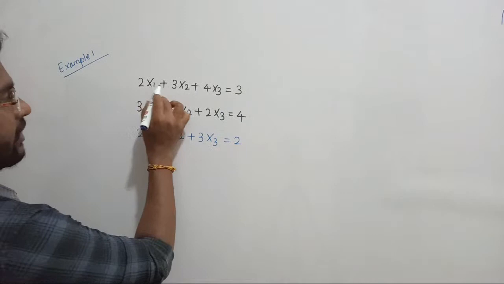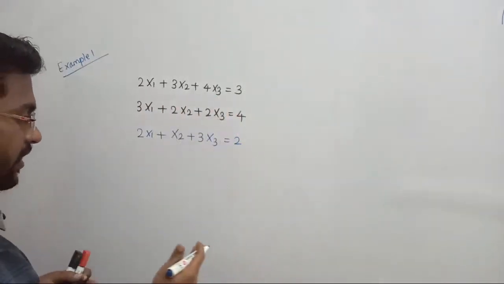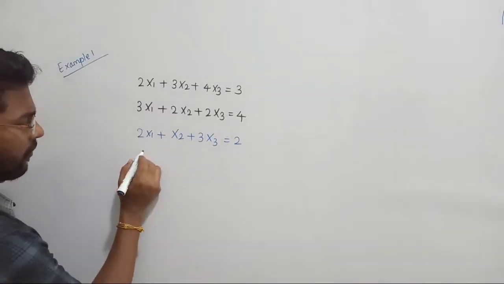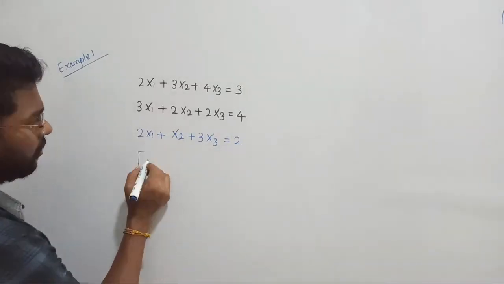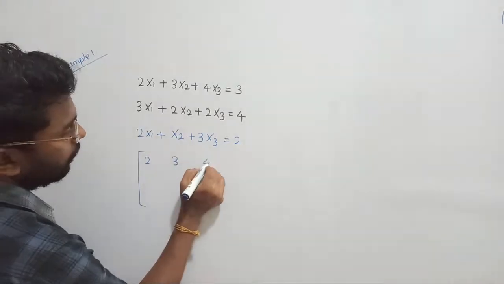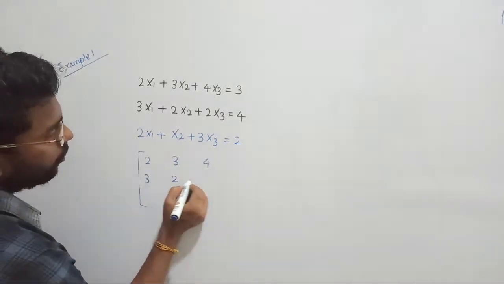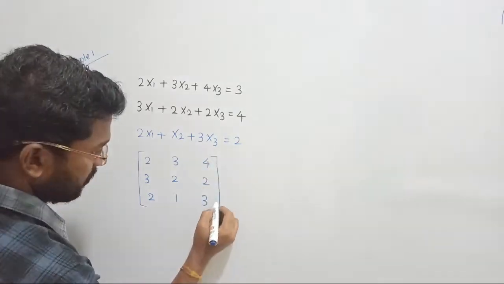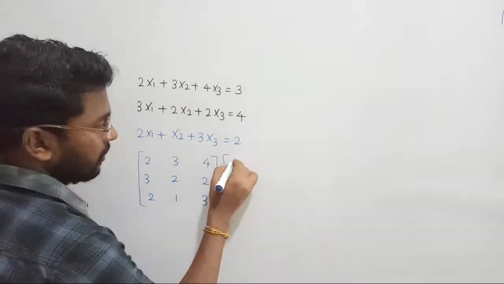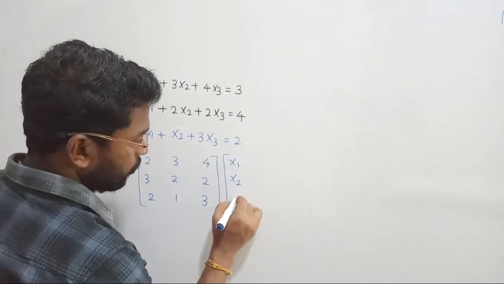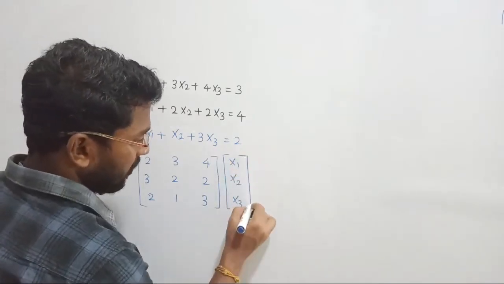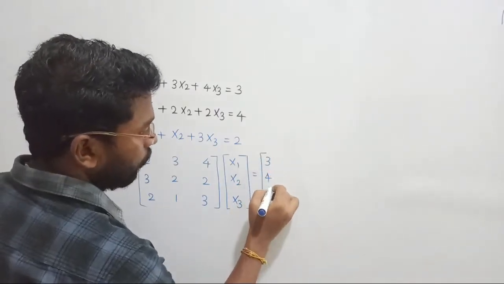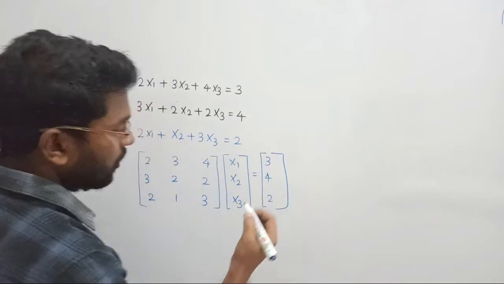How many variables are there? x1, x2, x3. Then the matrix will become what? 3 cross 3, right? Let us see. Okay, what shall we do now? Let me write the answer for this one. 2, 3, 4 and 3, 2, 2, 2, 1, 3. Its corresponding unknown vector is x1, x2, x3, and it should be equal to matrix B: 3, 4, 2.